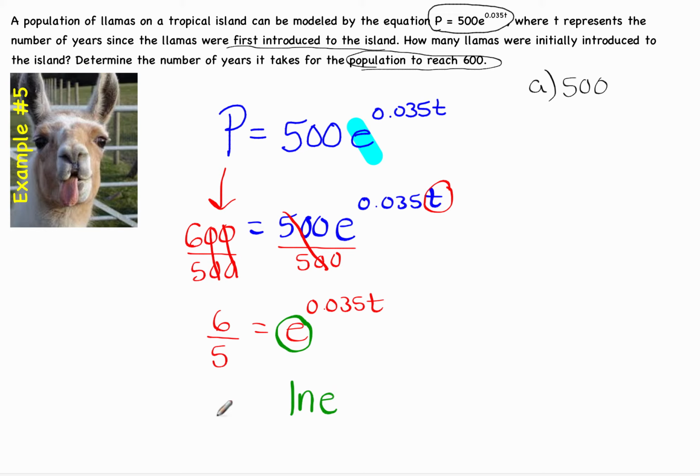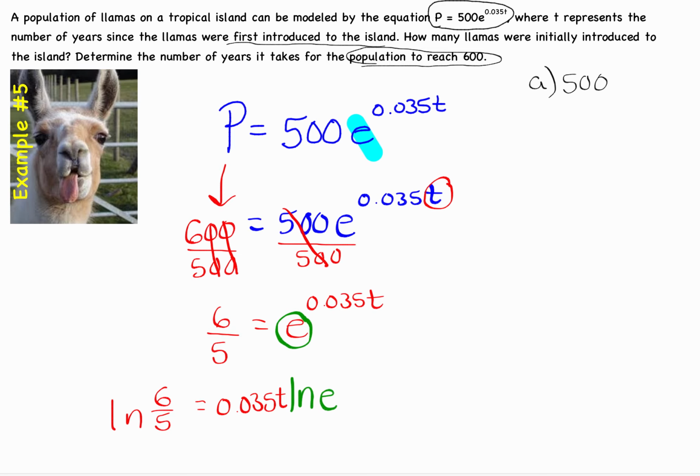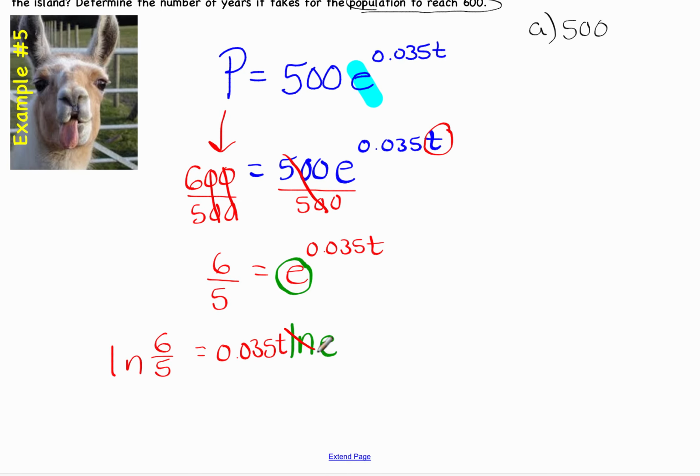Then we still have the 0.035t falling down in front. And if I take the natural logarithm of one side, I've got to take the natural logarithm of the other side. What makes this wonderful is what I just said. The natural logarithm of e is 1. So what I have here is the natural logarithm of the left side equals 0.035t. I'm looking for t, so the last thing I'm going to do is divide by 0.035, and there it is.